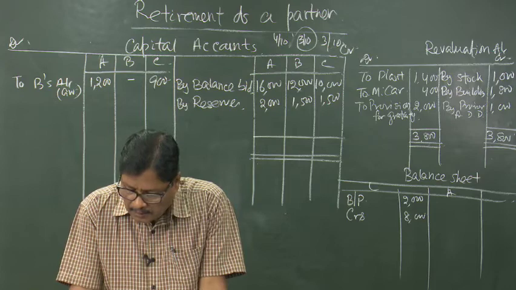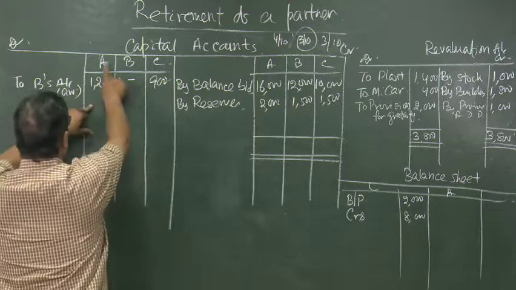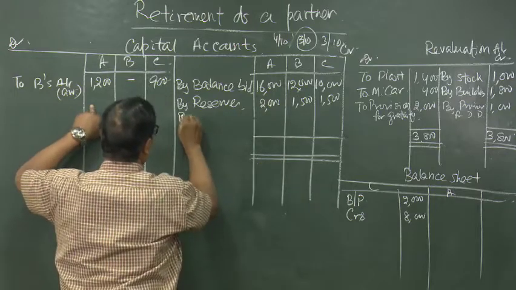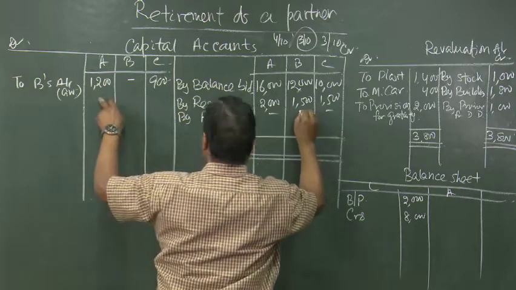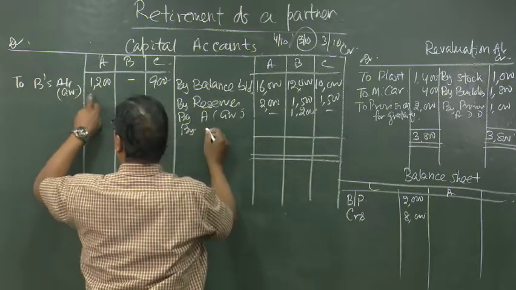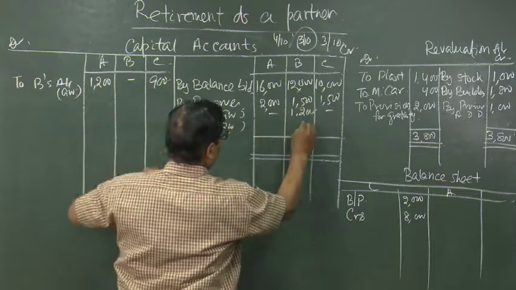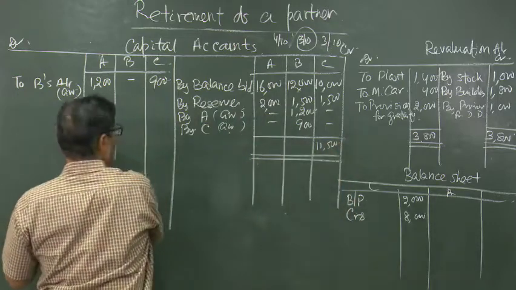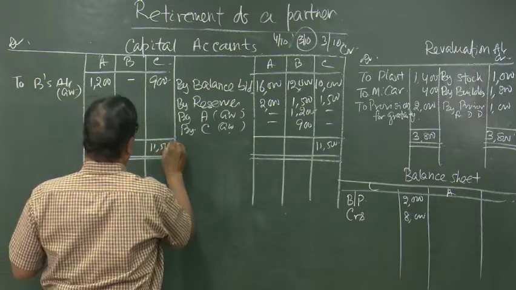I have taken this one, that is A's capital account debited, C's capital account debited, to B, but B's capital account should be credited by A towards goodwill 1,200 and by C towards goodwill 900, 11,500 here. 900 is there.